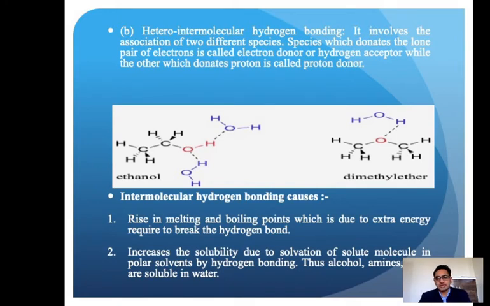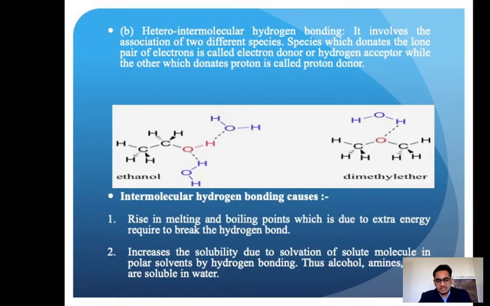Okay, so here is one more example. Dimethyl ether: the etheric oxygen bonds with the hydrogen of water molecules. So that is hydrogen bonding, because this hydrogen is attached to a heteroatom, so it is a deficient hydrogen. This rich oxygen and this deficient hydrogen make an extra bond, that is the hydrogen bond.